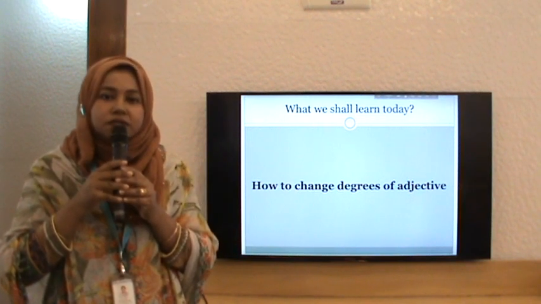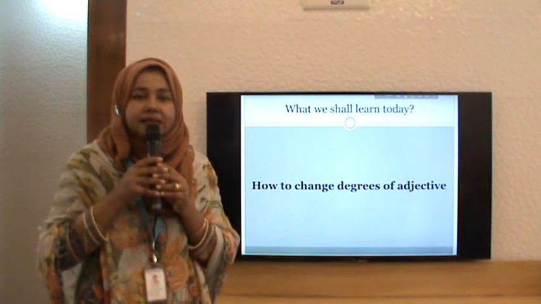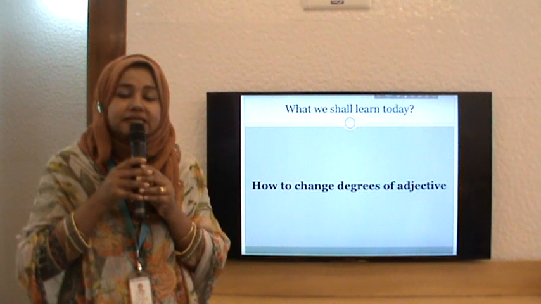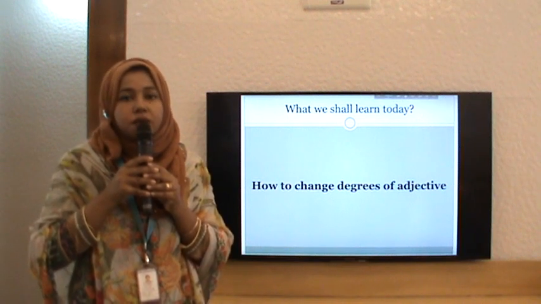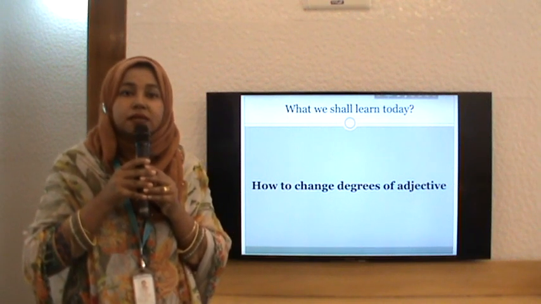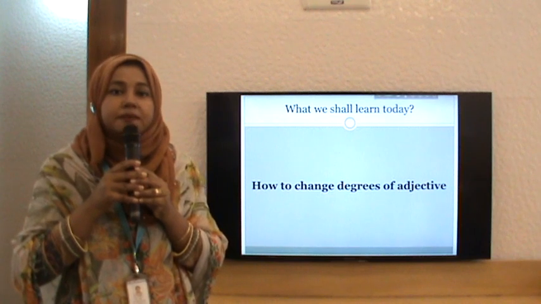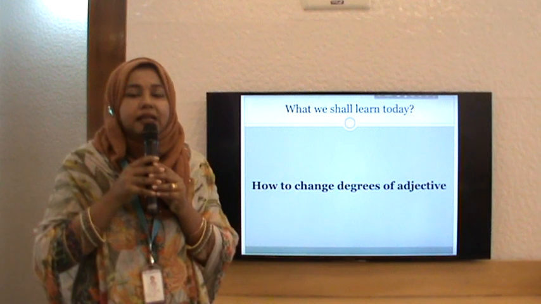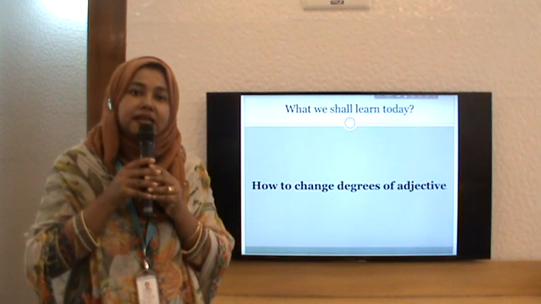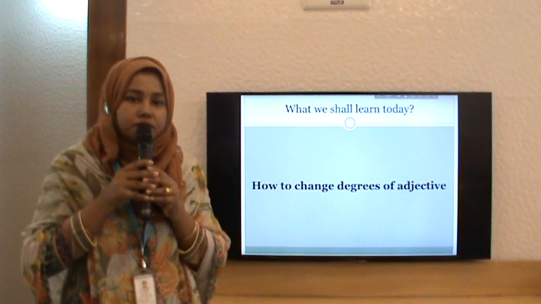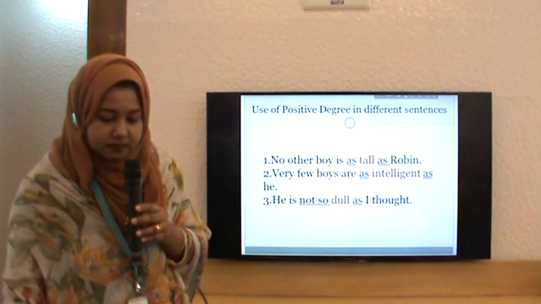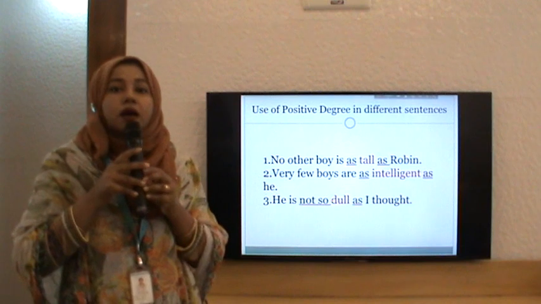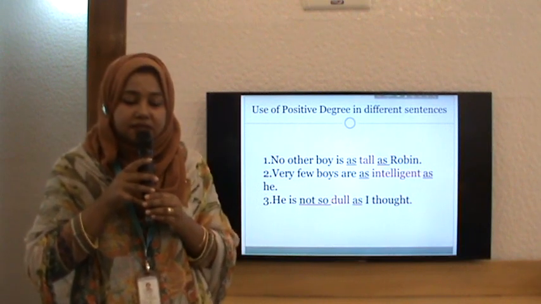So I always thought how I am going to make the class a fruitful one and make it easy for you to learn. So you don't have to memorize any rule. You just have to remember a few formulas, and then you can change any degree very comfortably. Before that, we are going to see different use of different degrees in different sentences.